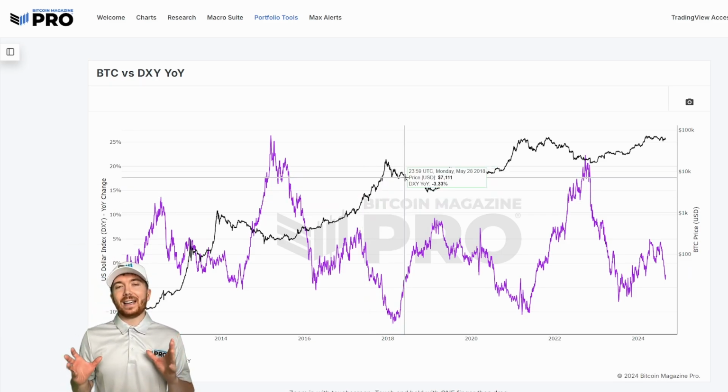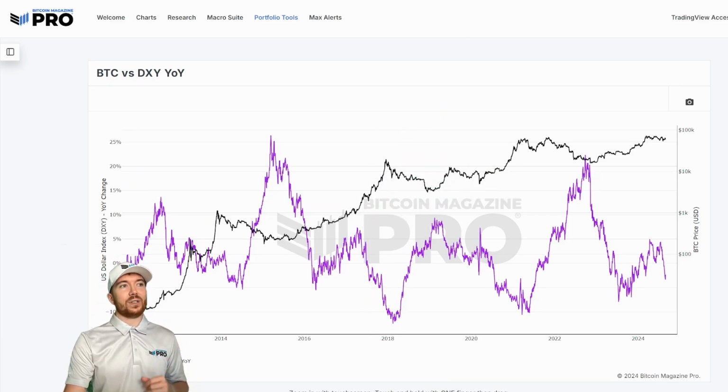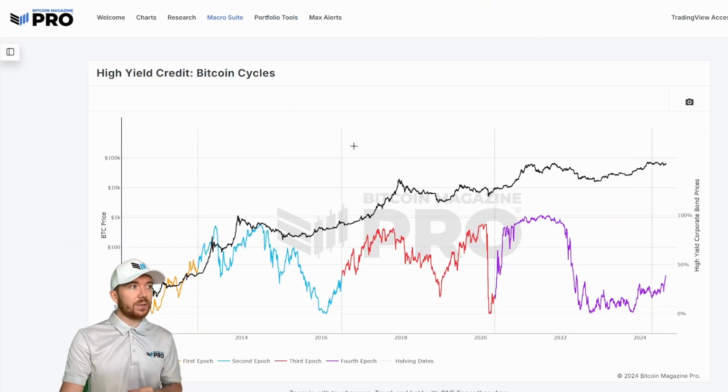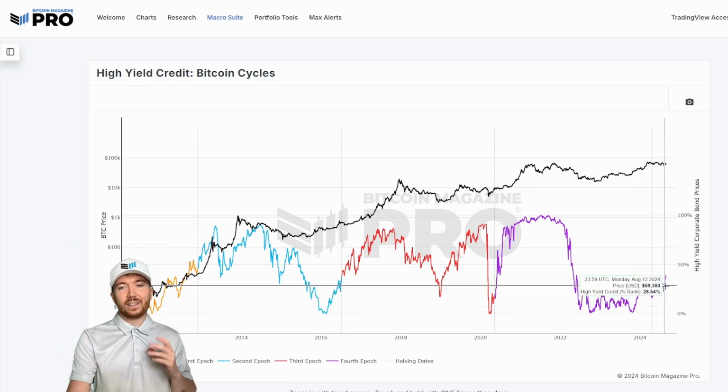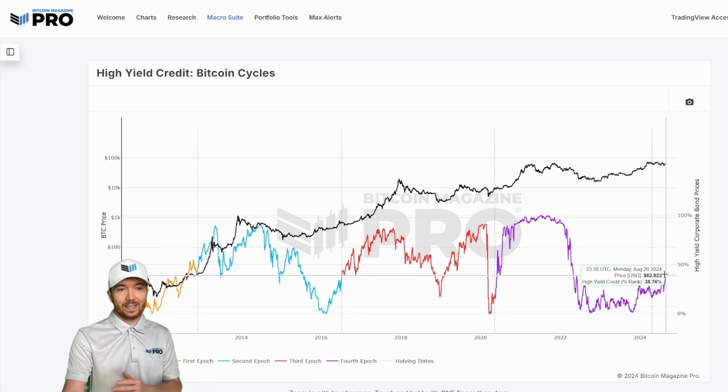But it's not just the DXY potentially influencing Bitcoin's price action. This impact kind of snowballs to impact a lot of other metrics. So if we just go into the high yield credit cycles chart we have here for BTC, we can also see that this has drastically begun increasing recently, indicating, like we said, a more risk-on environment, not just for BTC, but for traditional markets and pretty much all assets in general, really.